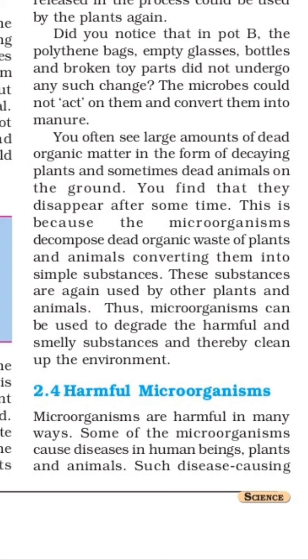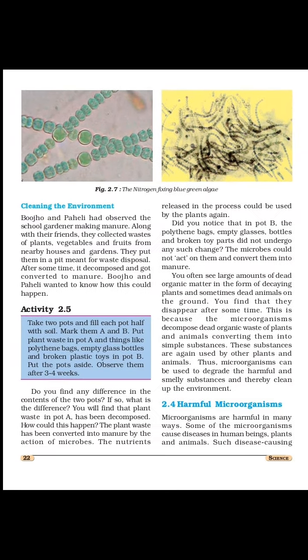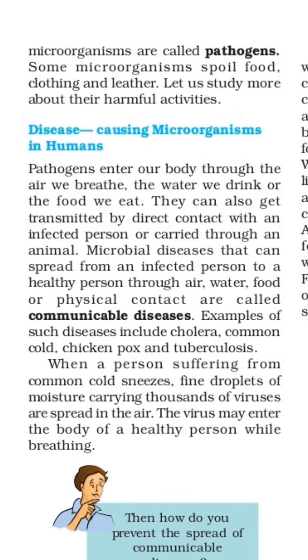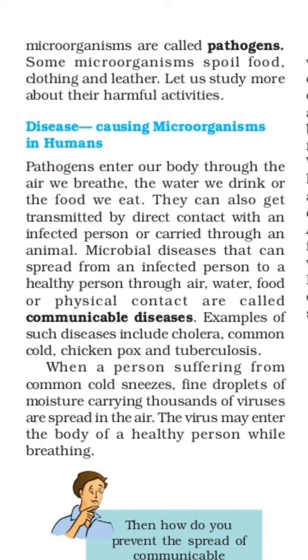Microorganisms are harmful in many ways. Some microorganisms cause diseases in human beings, plants and animals. Such disease causing microorganisms are called pathogens. I already told you at the start of the chapter that there are two types of microorganisms, one useful and one harmful. We already learned about the useful microorganisms. Now our second point is harmful microorganisms. The microorganisms which are harmful for plants, animals and human beings are called pathogens.